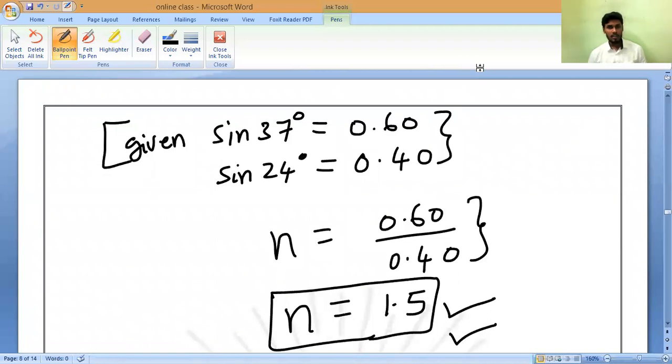Nitinath asks, sir, for finding sine do we need to take a root? No, Nitinath, it will be some other way. You will study it in the 10th trigonometry chapter and also in plus one. So now you don't need to worry. They will give you the values in the exam. Understand, Nitinath?